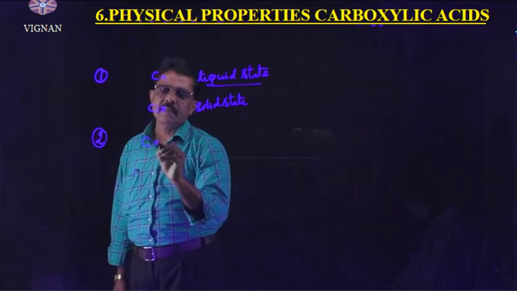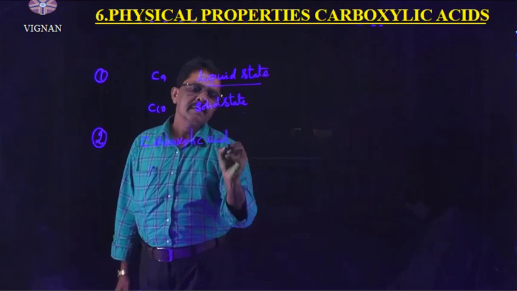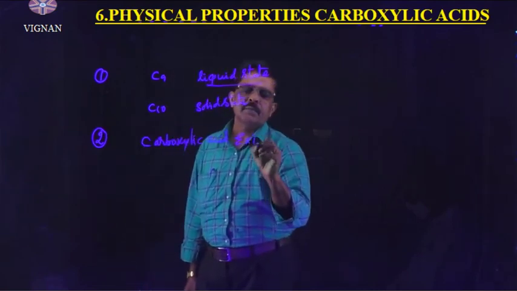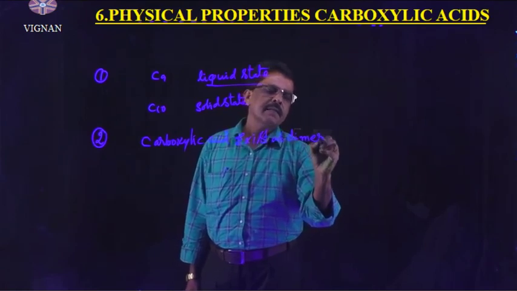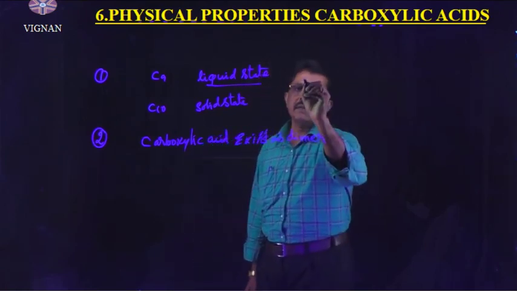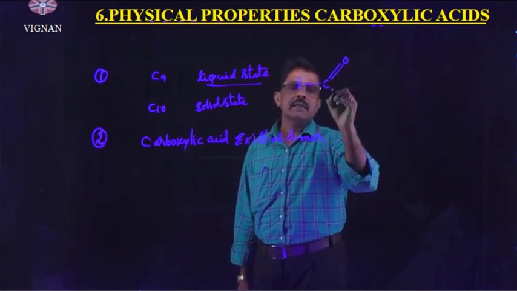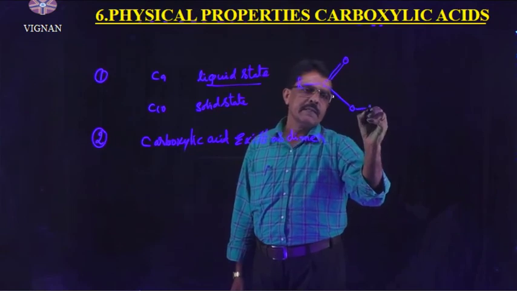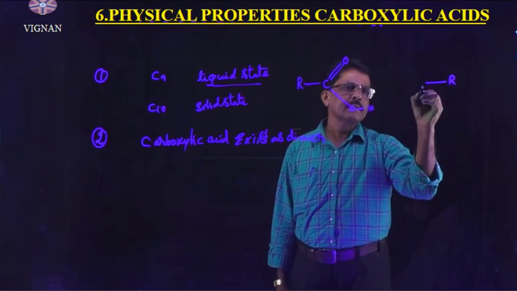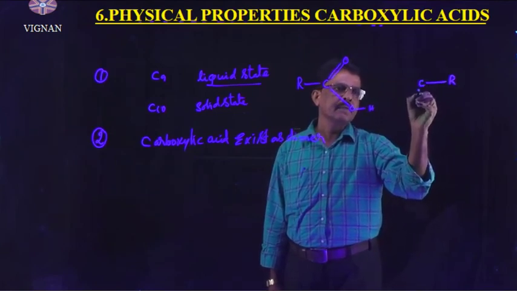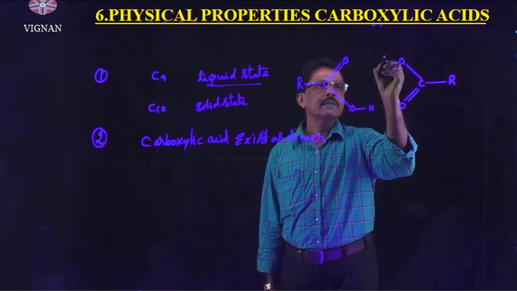Next, carboxylic acids exist as a dimer. Dimer means the combined state of two molecules. I want to write the carboxylic acid like this: RC double bond O OH, one molecule, and another molecule, C double bond O and OH.